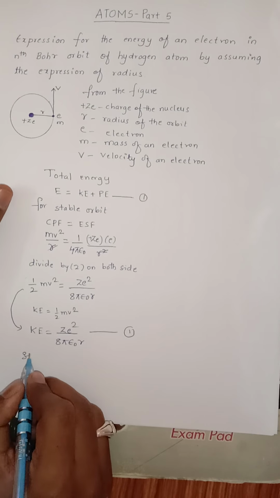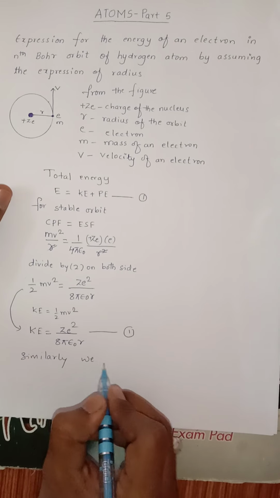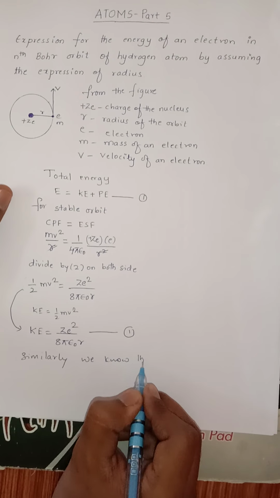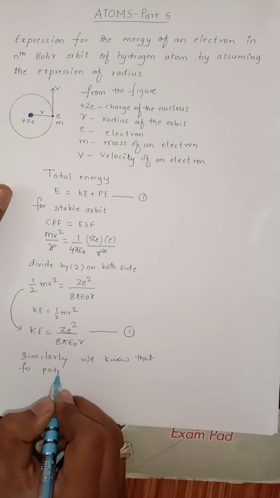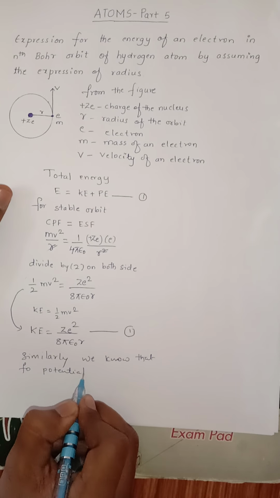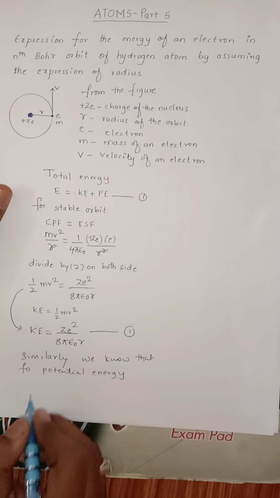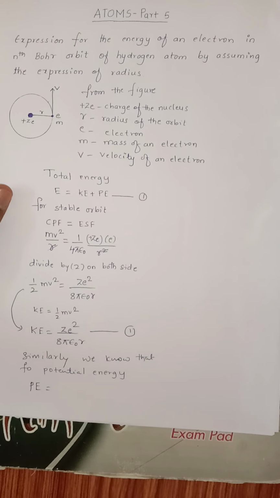Similarly, we know that for potential energy, what is the potential energy formula? Potential energy is nothing but the amount of work done in bringing a unit positive charge from infinity to that point. Here that is called electric potential.